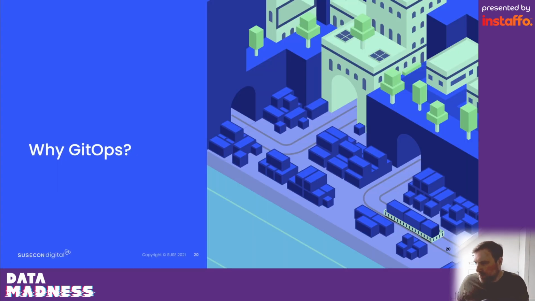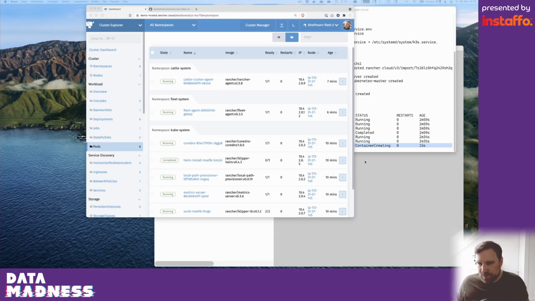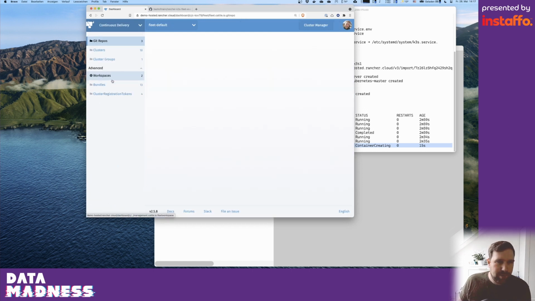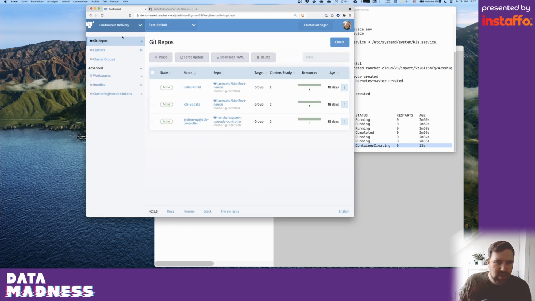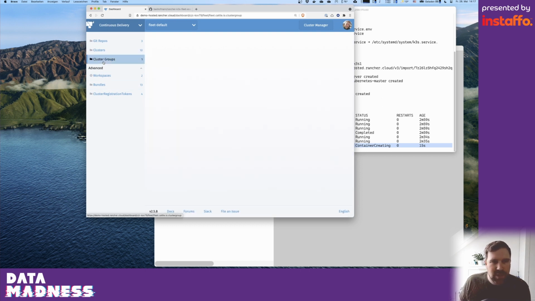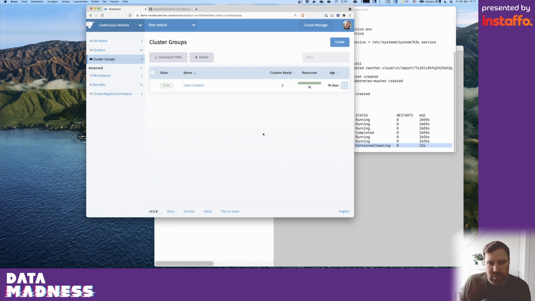Let's have a look at this. If we now go here into Rancher, we have one section in here, which is called continuous delivery. And in this continuous delivery tool, you can see you have all your clusters in here. For example, my 4 fleet clusters. And you have then the possibility to create cluster groups of them.